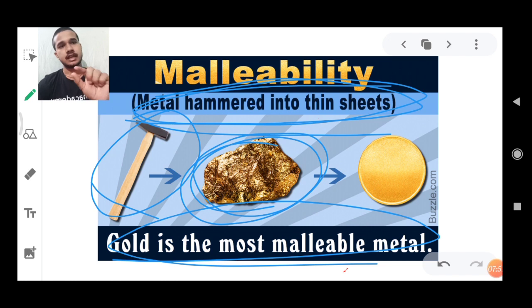You know, thin means patla and sheets means patila, means patla patila. Like the plates in which we eat, steel plates, utensils we eat from, that is steel plates. They are thin in nature, so that is thin.